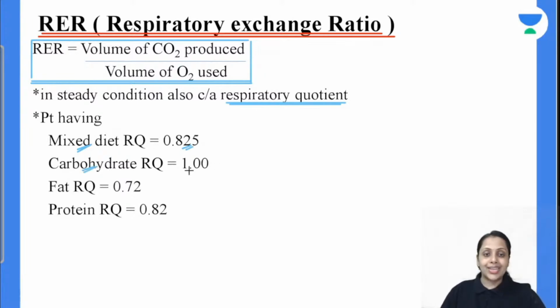For a patient having a carbohydrate diet, the respiratory quotient is 1. Patient having a fat rich diet, the respiratory quotient is 0.72. प्रोटीन रिच डाइट अगर पेशेंट ले रहा है तो उस सिचुएशन में रेस्पिरेटरी क्वेश्चन इज 0.8.